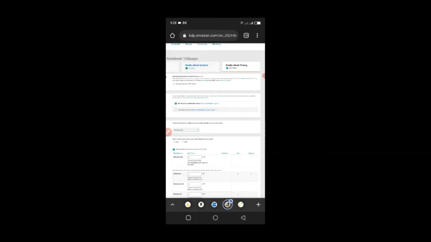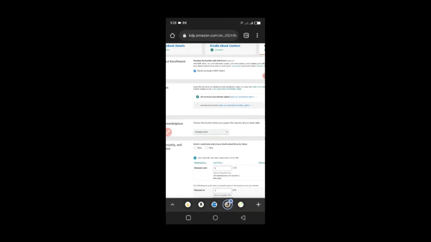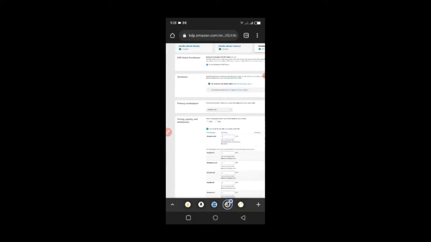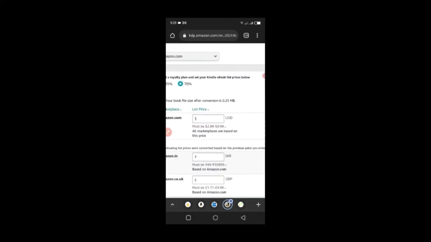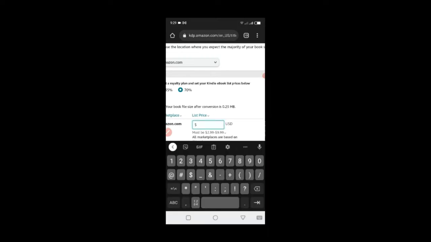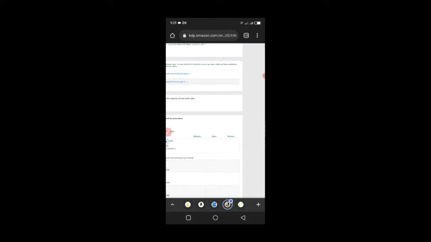So you can just click on enroll my book in KDP Select, and you have to choose all territories, right, worldwide rights, and you have to make sure that your market is exactly on Amazon.com, which is the general market. And then for your royalty, you can choose 70%, and this is what your price must be in. It must be between 2.99 and 9.99. So I'm just going to choose 2.99.